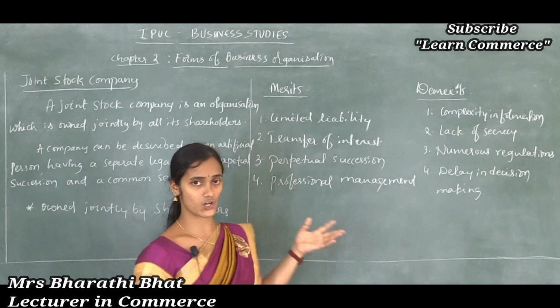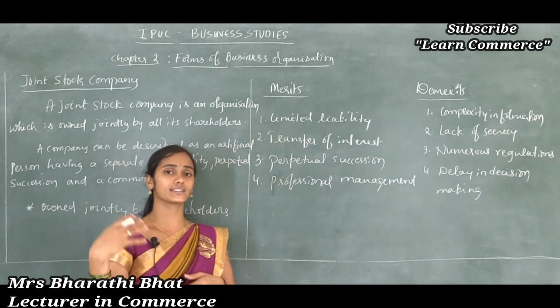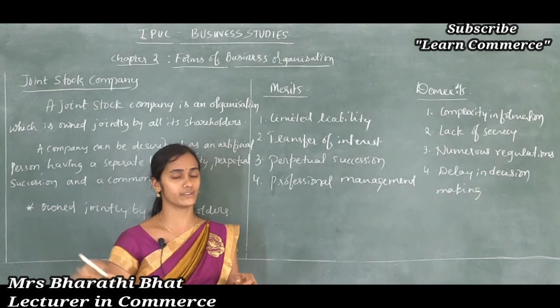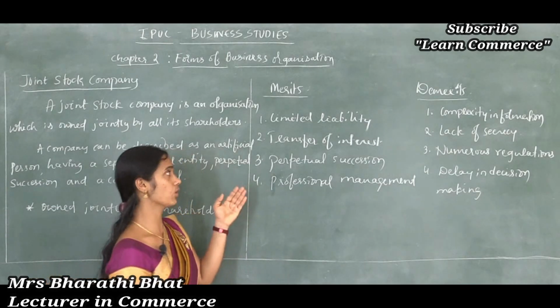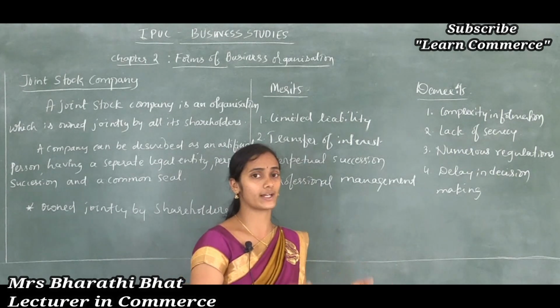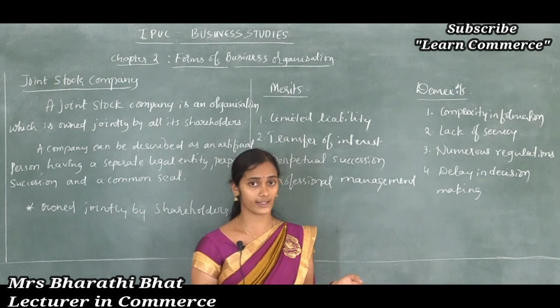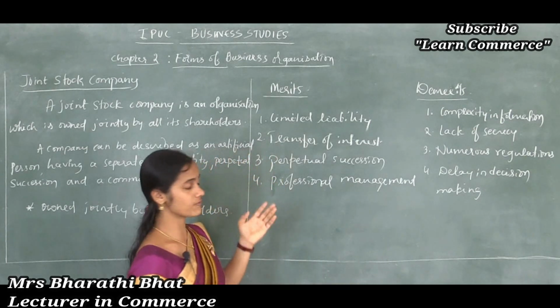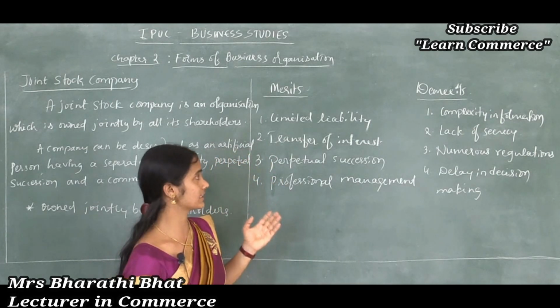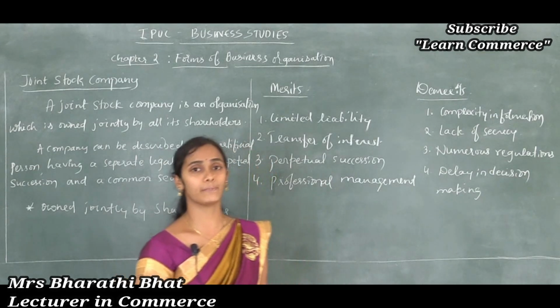But here it is not like that. In a public company, shares can be easily bought and sold to any person. Shares can be transferred from one person to another in a very simple way. That's why transfer of interest is possible in a joint stock company, especially in public companies.